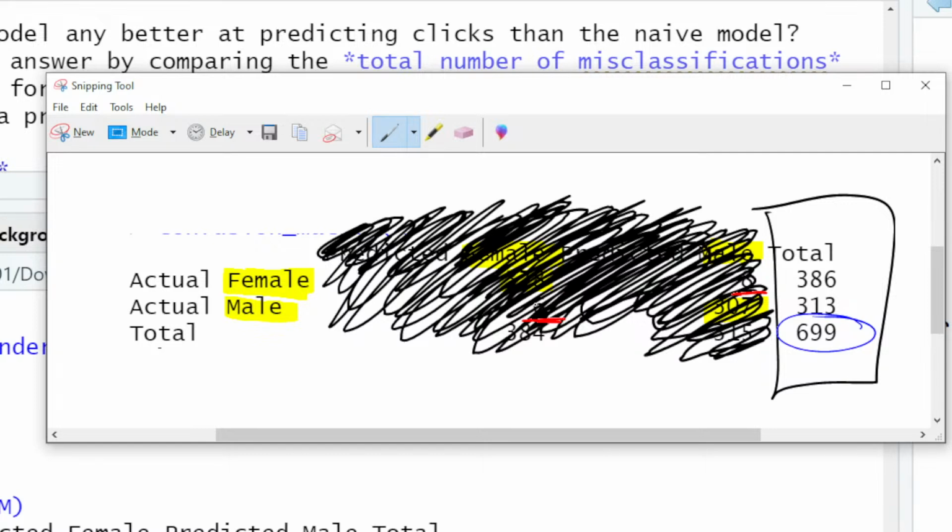That is just the distribution of the y. That's the people who are actually male and actually female. So how would you get the misclassification rate right here? This is the larger number and the smaller number. What could you do mathematically to find the misclassification of the naive model right here?